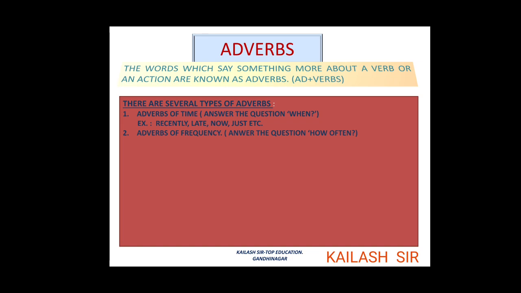Second is adverbs of frequency. When you ask the question how often to the verb, the action word, the word you get as the answer is known as the adverb of frequency. Examples are once, twice, seldom, often, etc.